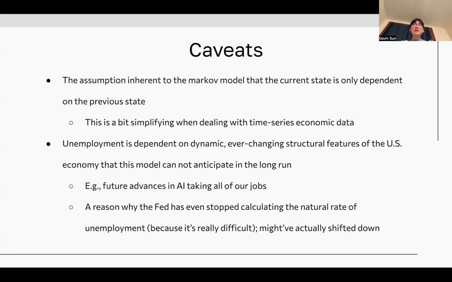And there are a few caveats when interpreting our results. The first thing is the assumption inherent to the Markov model, that is, the current state is only dependent on the previous state. And this is a bit simplifying and reductive when dealing with time series economic data. Additionally, unemployment is dependent on dynamic, ever-changing structural features of the United States economy that this model cannot anticipate in the long run. For example, future advances in AI taking all of our jobs. And this is also a reason why the Fed has stopped calculating the natural rate of unemployment, because it's really difficult and it's constantly shifting due to these unforeseen structural reasons.